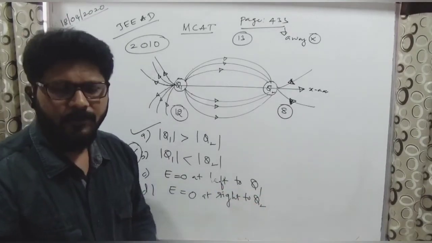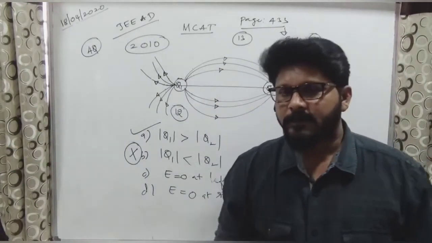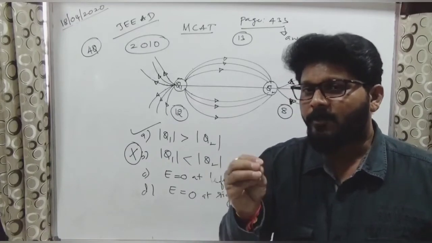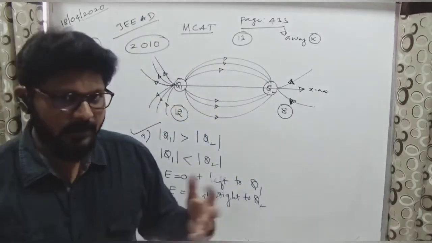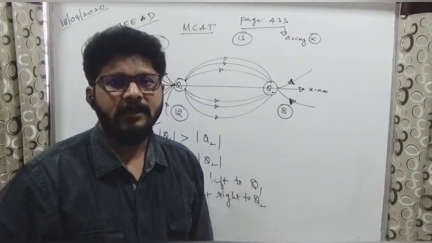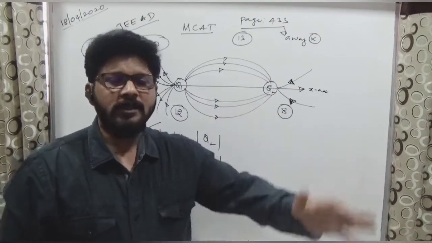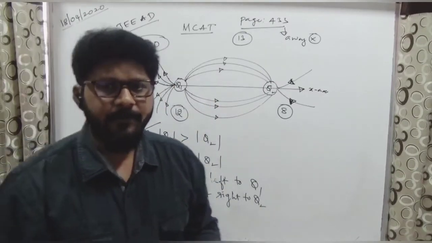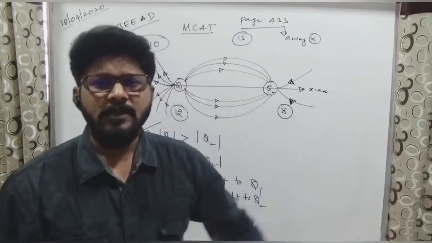at right of Q2. Number one point: when we were discussing the concept of null points, does the null point always lie towards the smaller charge or the bigger charge? Can you tell me? In the last classes when we discussed null point, it is nearer to the smaller charge. Harshini, Tina and Shreya told very good answers. It is towards the smaller charge. One confirmation, right? Already we did many problems based on that. So always the electric field will be nullified nearer to the smaller charge.